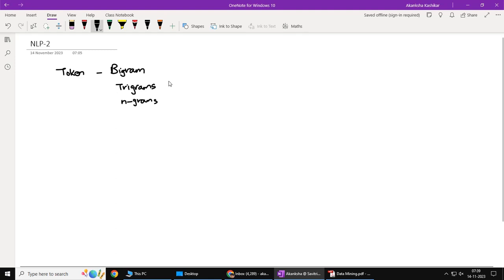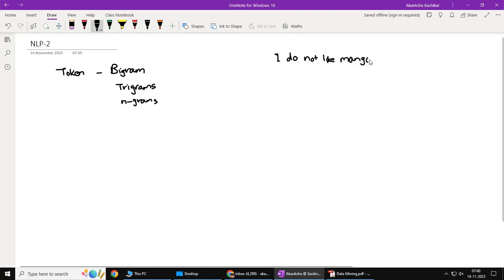So why are these needed? Because sometimes for getting the essence of the data, considering two, three or sometimes even more words together is more important. For example, when I have a sentence like "I do not like mangoes."